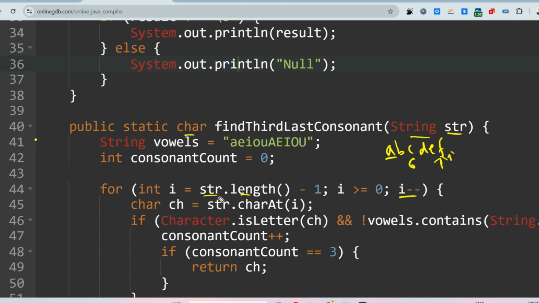At each iteration we store the current character of the string. So at the first iteration, f will be stored here. Then it will check.